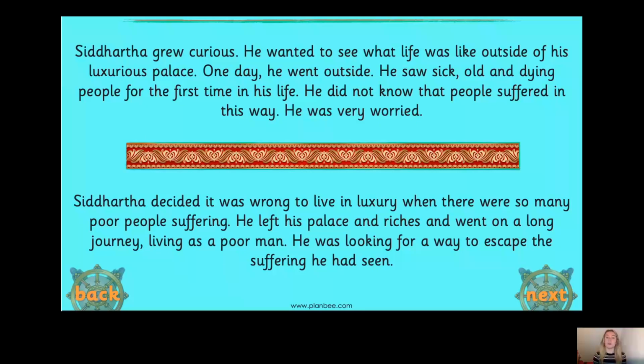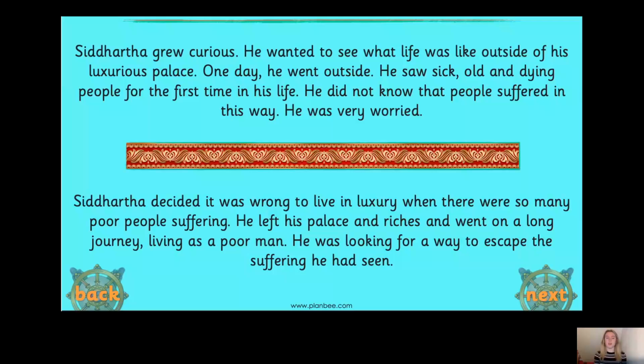He wanted to know what life was like outside the palace. He wanted to see what life was like outside his luxurious palace. One day he went outside. He saw sick, old, and dying people for the first time in his life. He did not know that people suffered in this way, and he was very worried about them.